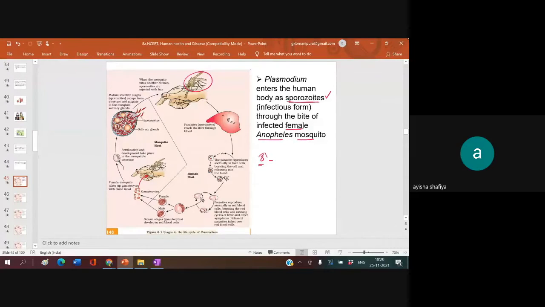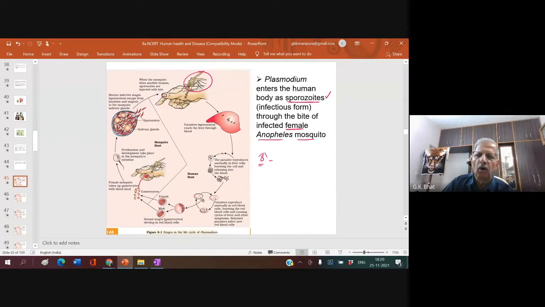They use the blood for reproduction. Yeah, that is true. These female mosquitoes use our blood for reproduction, but male mosquitoes always suck plant juice. They bite us, but they don't suck the blood. But these suck the blood for reproduction purpose, no doubt.